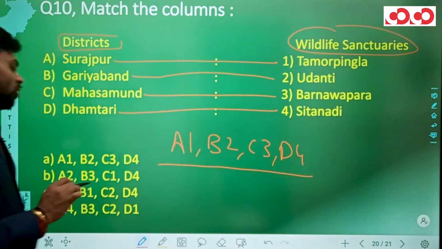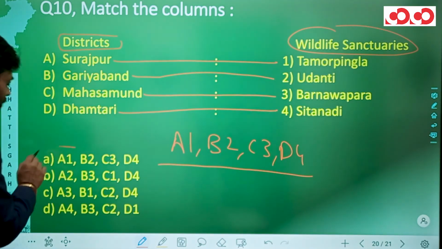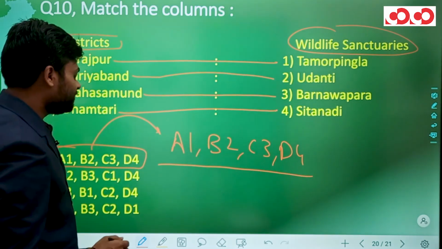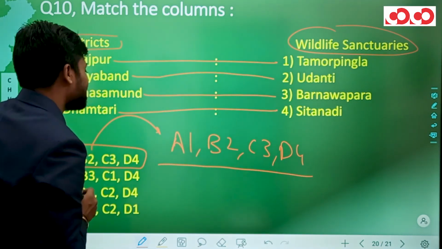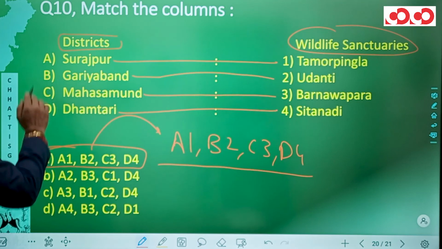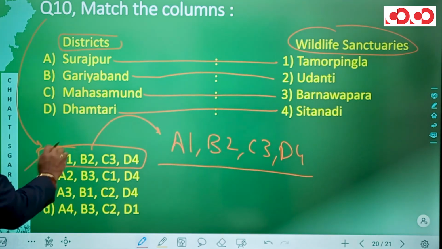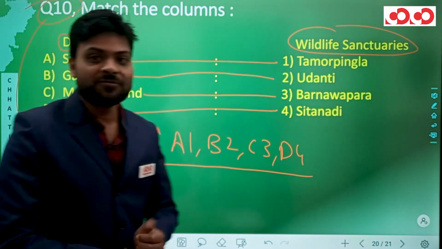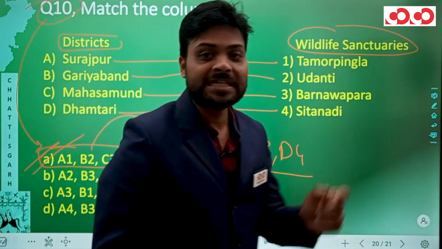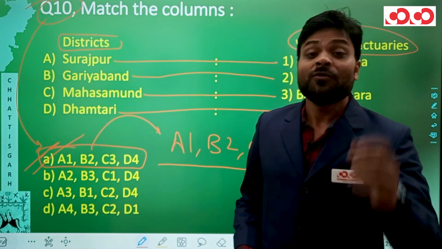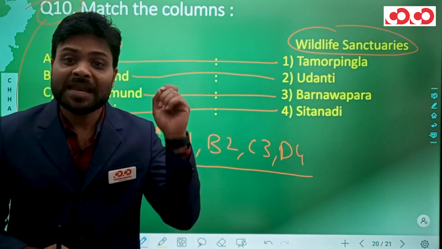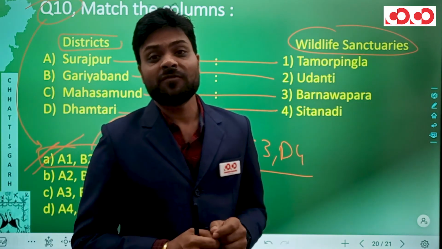Now matching this with the options we have, in the option number A itself, we can see A1, B2, C3 and D4, which actually is identical to the pairs that we have generated, and hence option number A would be the correct option for your question number 10. So these were some of the most important and conceptual questions from the Raipur division of Chhattisgarh. I shall be back in my next video with the Bastar division of Chhattisgarh.